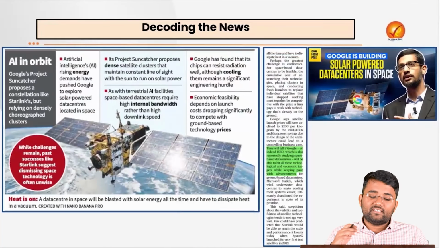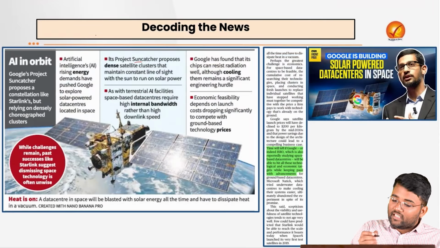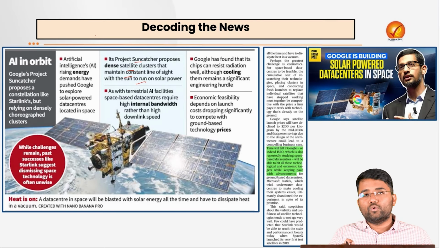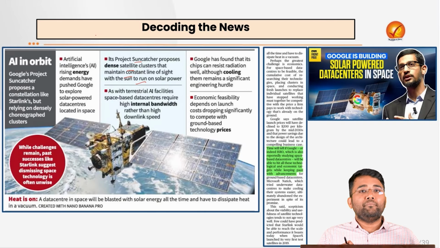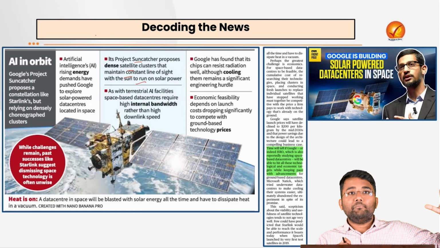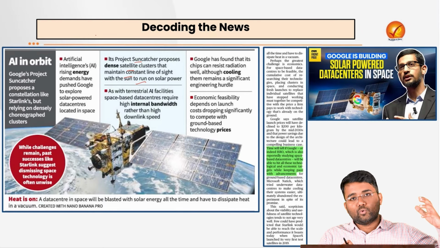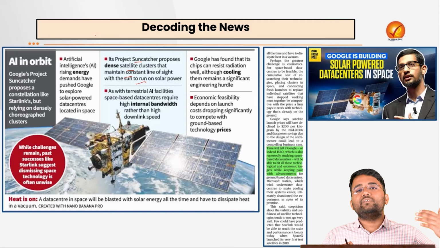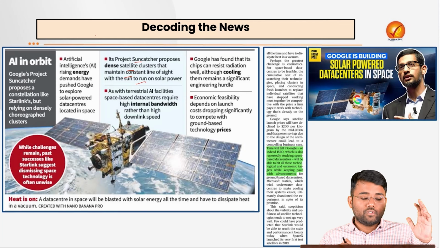And to address this increased demand for electricity, Google came up with this project Suncatcher that proposes dense satellite clusters that maintain constant line of sight with the sun to run on solar power itself. So the current dependency on fossil fuel based electricity generation will reduce. Why? Because these data centers will be based on satellites in orbit itself, from where they will be taking solar energy and will not find it difficult to run, and that is one feasible solution that can also reduce the overall energy demand and fossil fuel consumption.